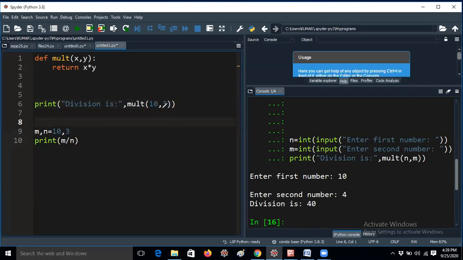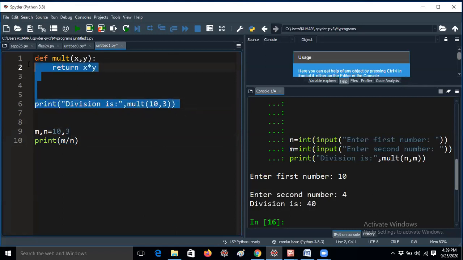For example, 10 comma 3. That means 10 will be directly copied to x and 3 will be copied to y. Here, what are the actual arguments? 10 and 3 are actual arguments and x and y are formal arguments. Some students may get confused at the time of interview. The definition itself says calling means actual. Actual means it is very important, right?